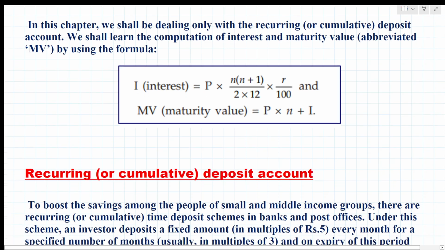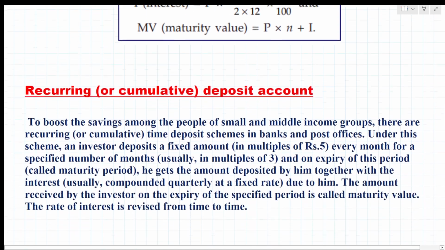Interest is P into n into (n plus 1) divided by 2 into 12 into r upon 100, and maturity value equals P into n plus I. So you can remember these two formulas, because we'll be using them while solving problems. These two formulas are mainly important in this chapter.